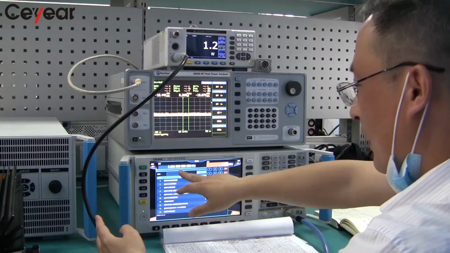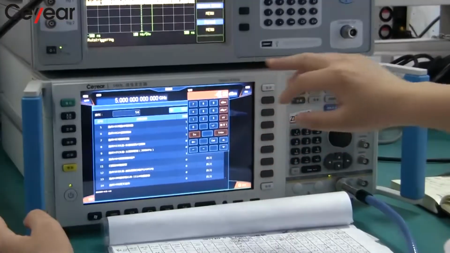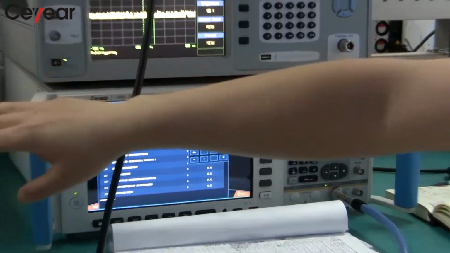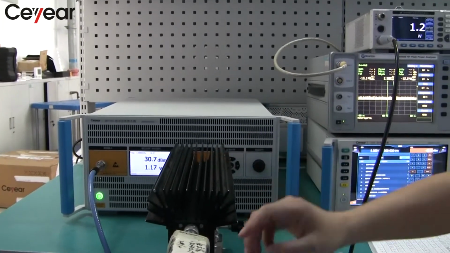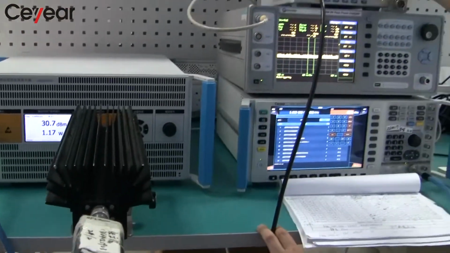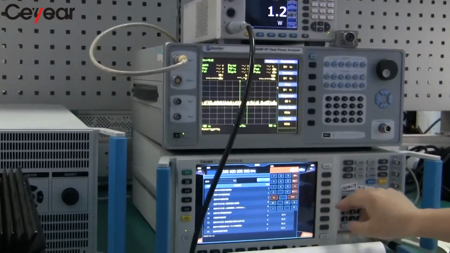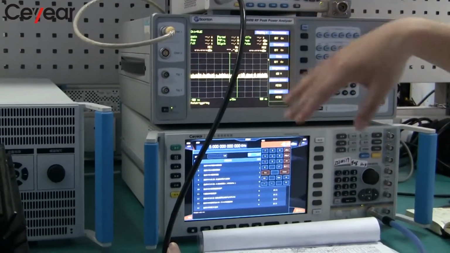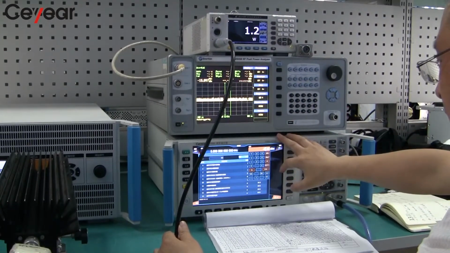This is a signal generator. The output frequency is 5 GHz. The output power is minus 40 dBm. The amplifier is connected with a 40 dB attenuator and a microwave power meter to display. The power meter is in linear power display. Now we are showing the operating performance at 5 GHz.